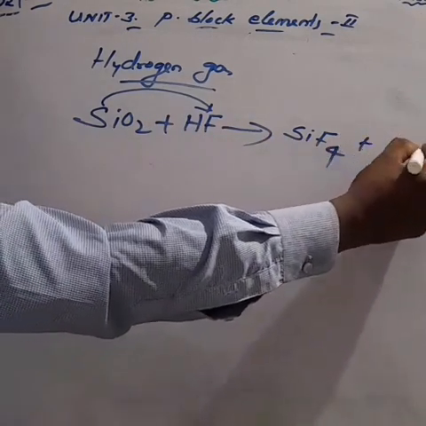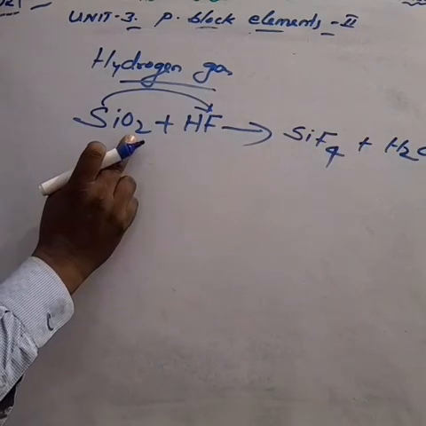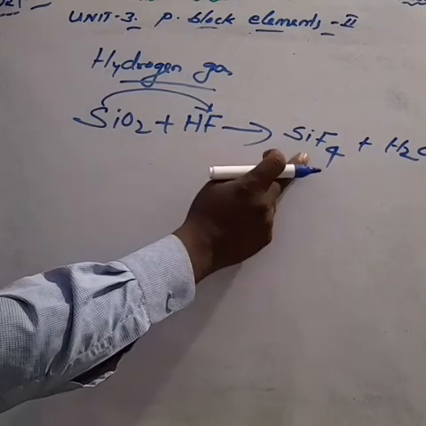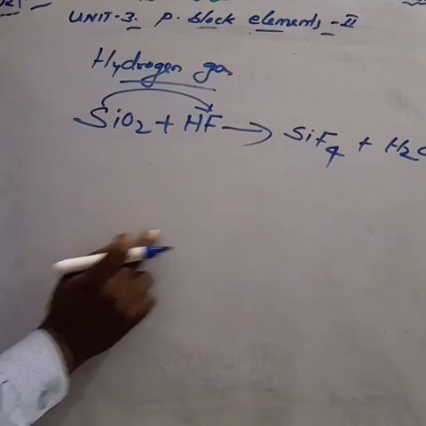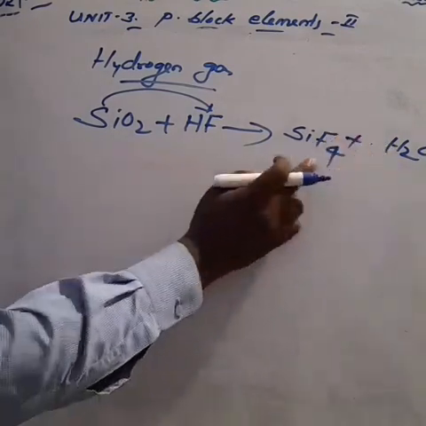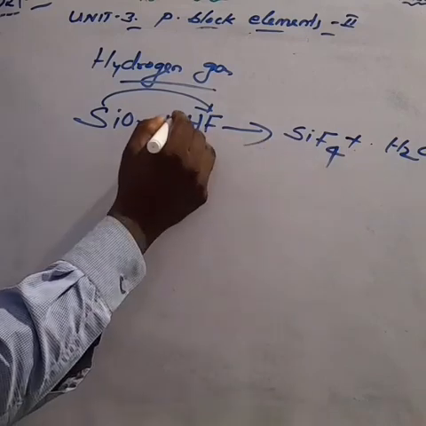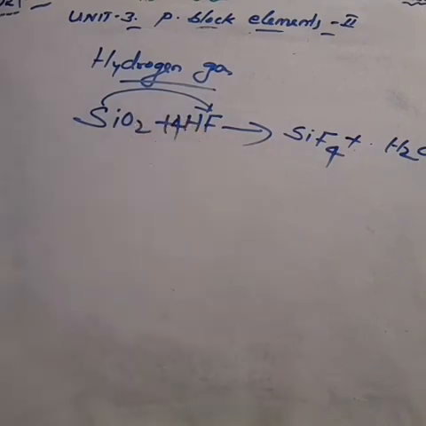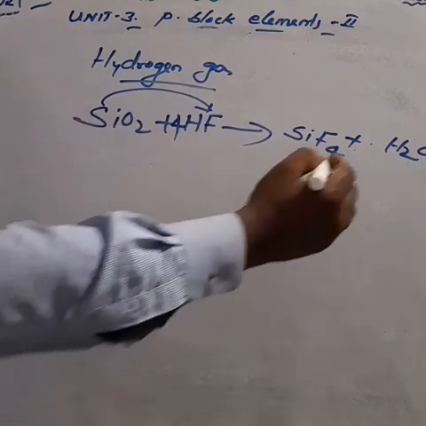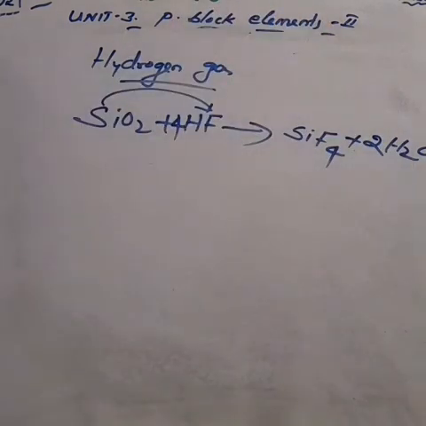How can you balance the equation? SiO2 plus HF gives SiF4 plus H2O. The products have 4 fluorine, so make it 4 HF on the reactant side. How much hydrogen is there on the reactant side? 4, so make it 2 H2O on the product side. Now the equation is balanced.